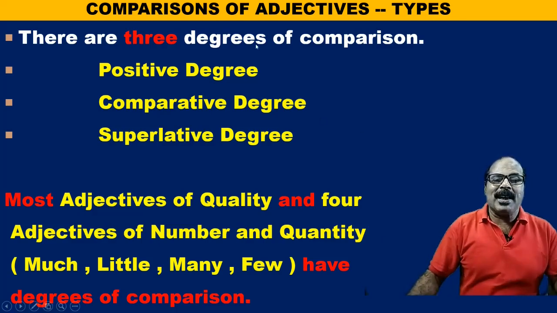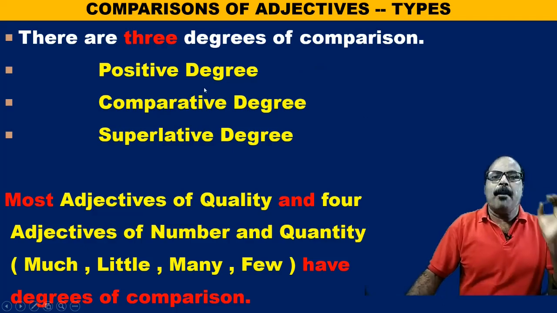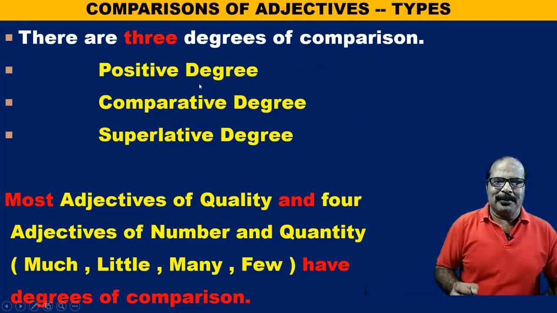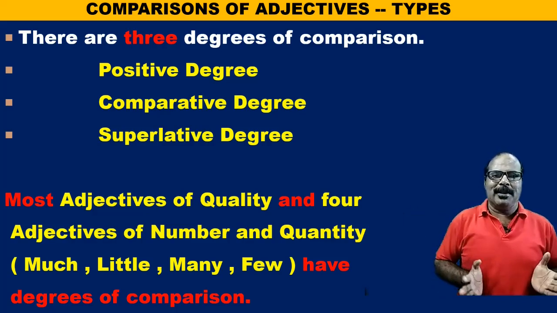Actually, comparisons of adjectives, if we think about the types, we find there are 3 degrees of comparison. One is positive degree, and we use it to state a general quality.